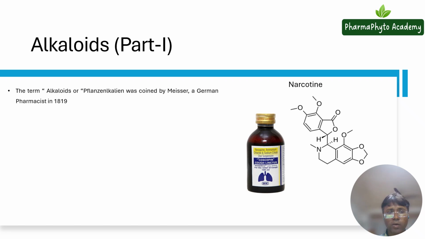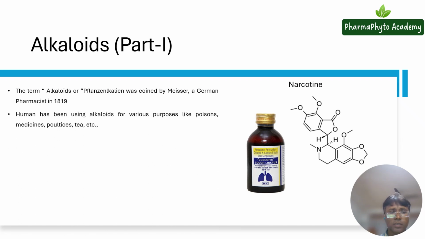So the term alkaloids was coined by Meissner, a German pharmacist, in the year 1819. He was the first person to coin the term alkaloids. And alkaloids have been used by mankind for different purposes, like poisons, medicine, poultice, tea, etc.